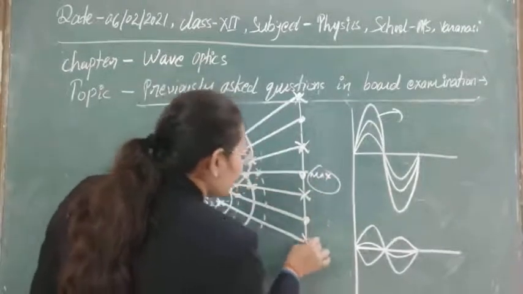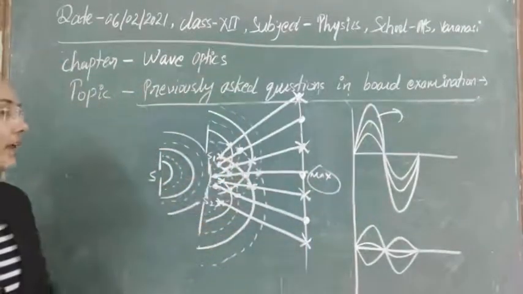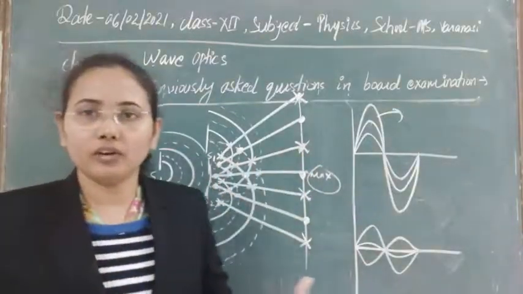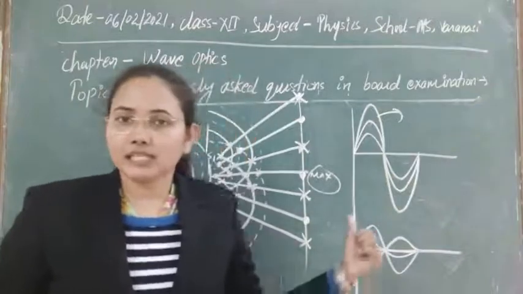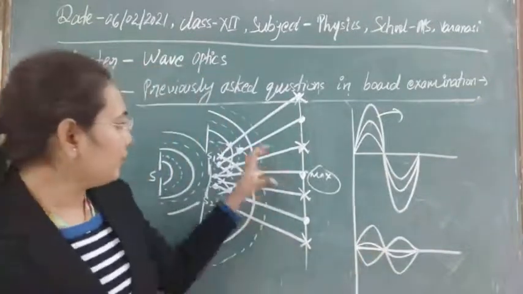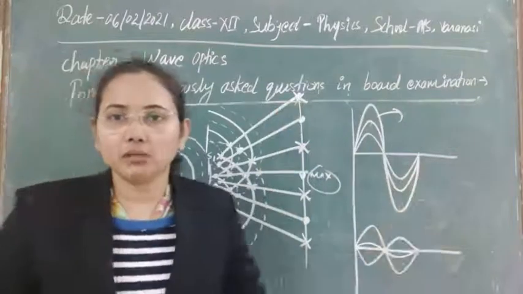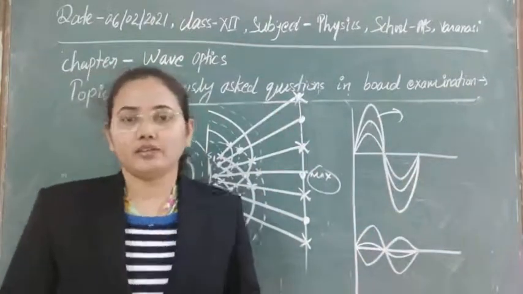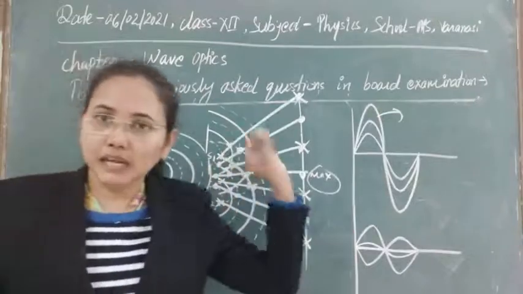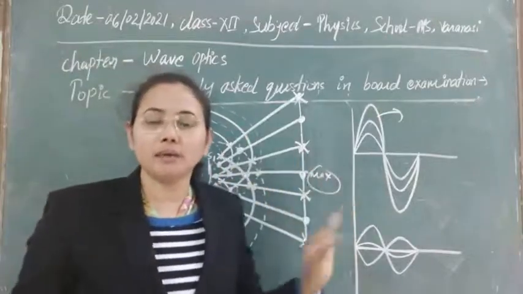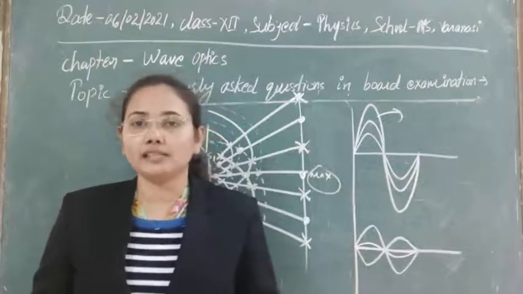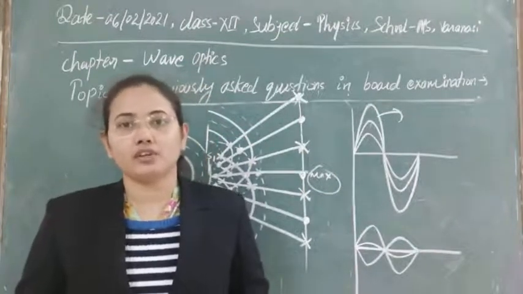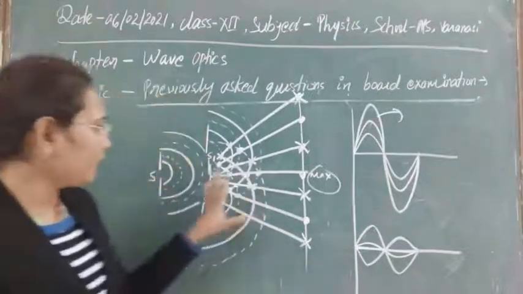So simply in this way, by the wave theory, whenever a crest falls over a crest or a trough falls over a trough, we obtain the formation of alternate maximum and minimum intensity. This redistribution of energy is known as interference of light, and Young explained this very successfully using the wave concept of Huygens. That's why Huygens' principle was successful in explaining the interference phenomenon of light. I think now that is clear.